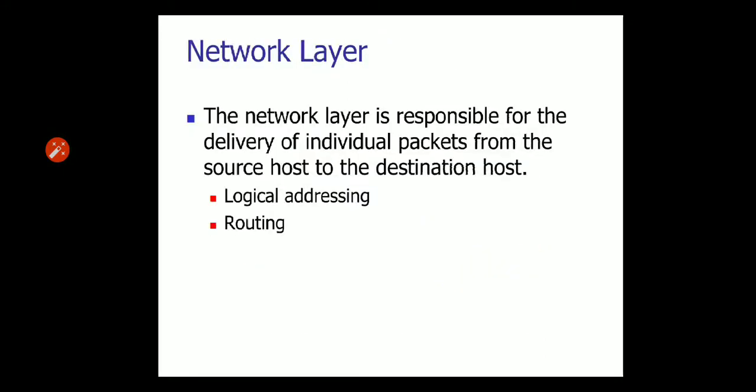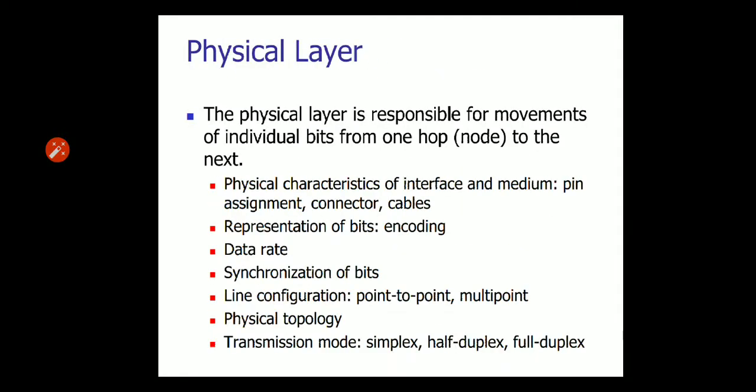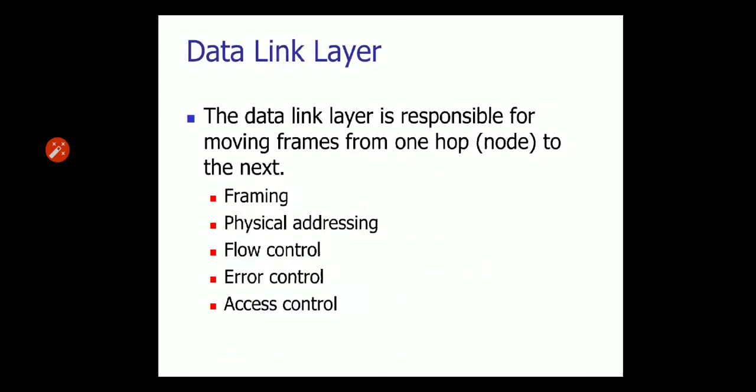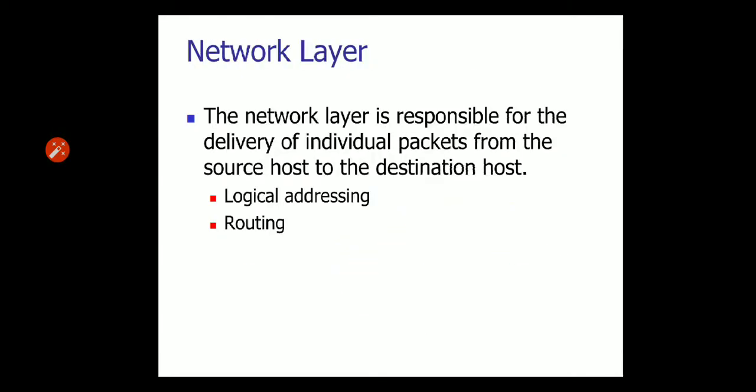Okay, now the network layer. What is the network layer? It is responsible for delivering individual packets from the source host to the destination host. Now just recall the first layer. The physical layer is responsible for moving bits from one hop to another hop. The data link layer is responsible for moving frames from one hop to another hop, and the network layer is responsible for moving packets from the source host to the destination host.